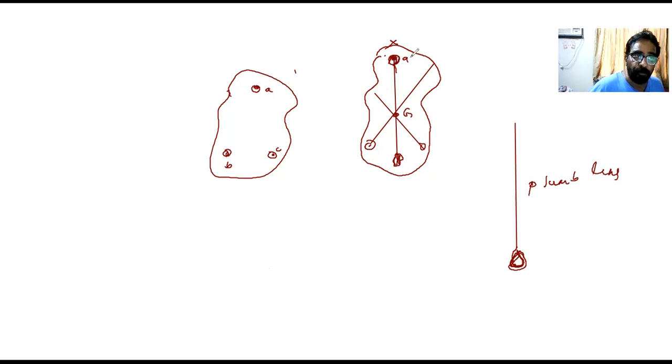Then I remove the same body from the nail and fix it at this hole B, with hole B on top, and again draw the plumb line. Then I remove it and suspend it through C. Again I hang the plumb line from the nail and draw the line. Where the three lines intersect, that is the center of gravity of this irregular shaped body.